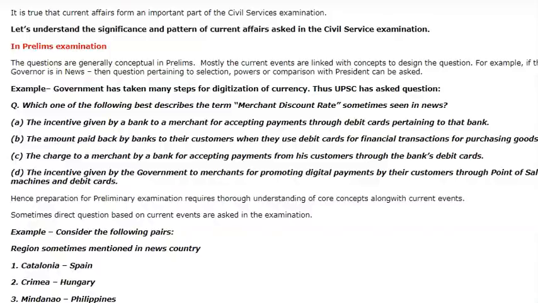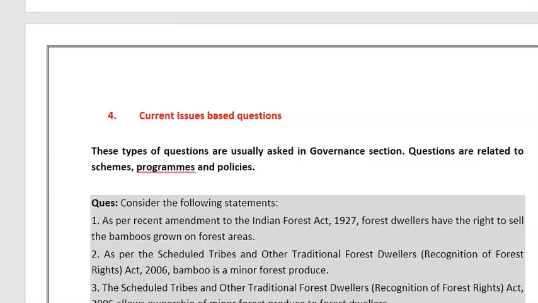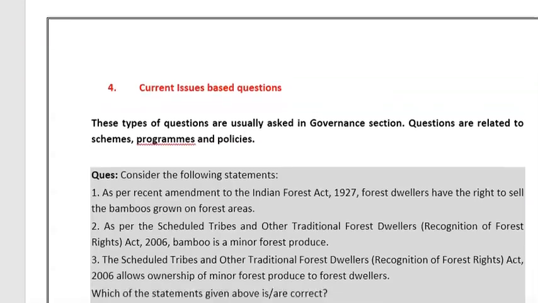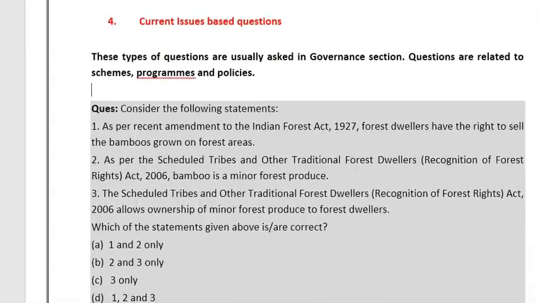Now moving back to the strategy section, the fourth type of question is simply the current affairs based question. In this, the question is mainly from the governance section, because in polity, the current events and the concepts are linked to each other. However, in the governance section, mainly the questions are related to the acts or the schemes or the programs and policies. So it is mainly from the current events that have been in the news.